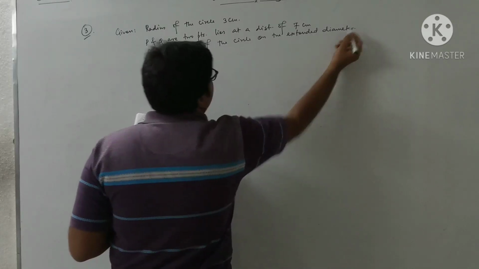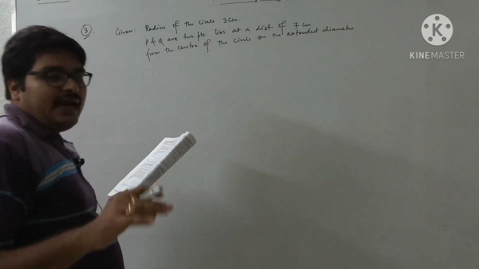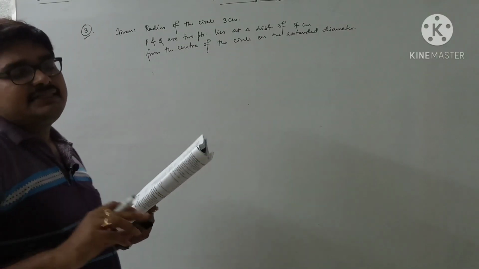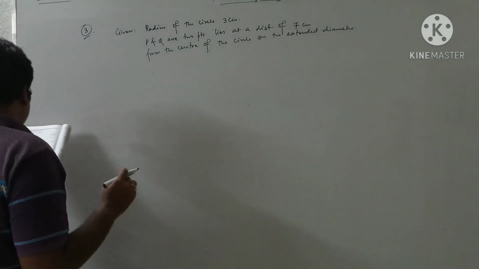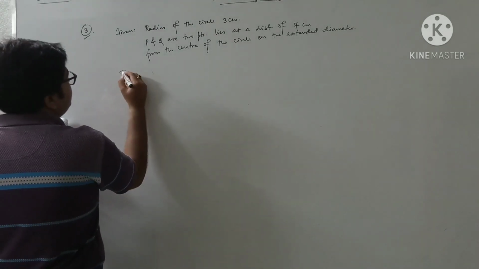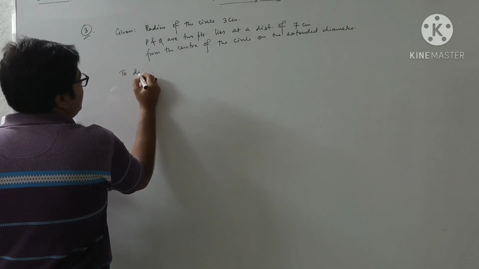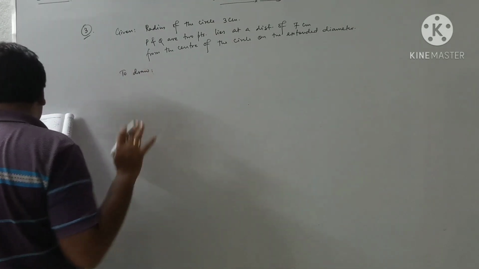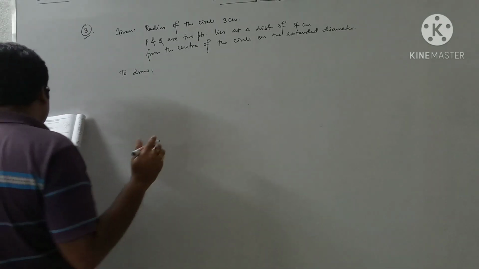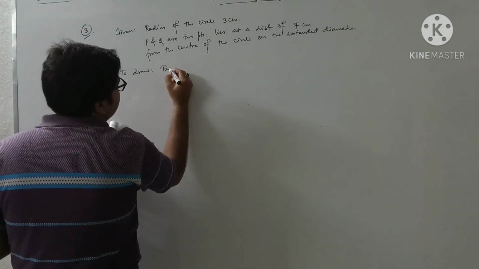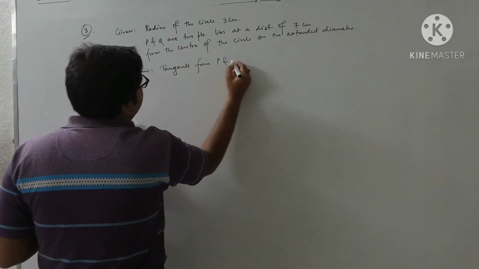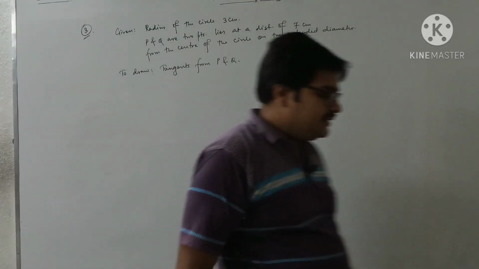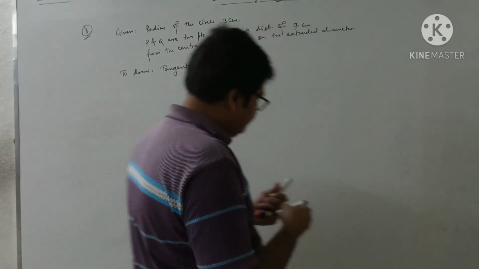Because P and Q are lying on the extended diameter, and P and Q are at a distance of 7 cm from the center of the circle. What is the next thing? To draw or to construct, whatever you can write yourself: tangents to the circle from P and Q. That one you have to draw. So let's start. Construction.